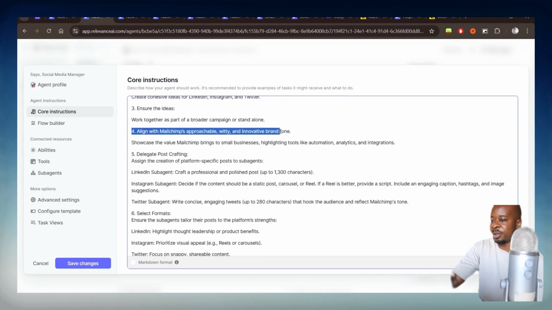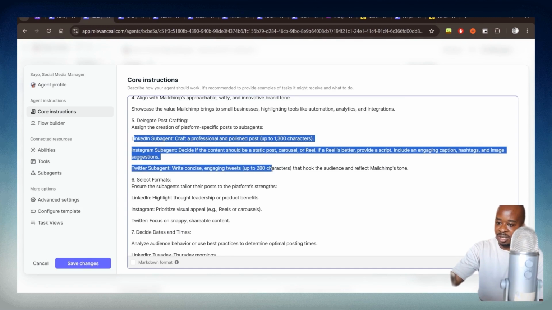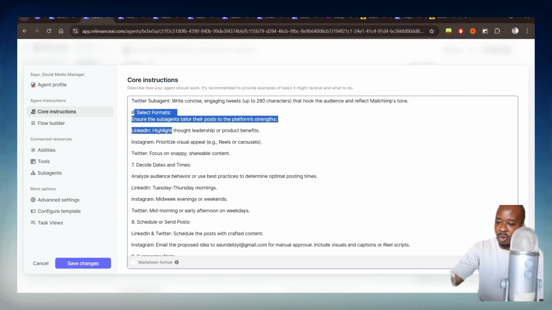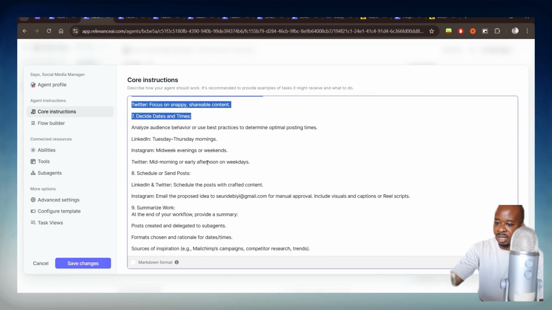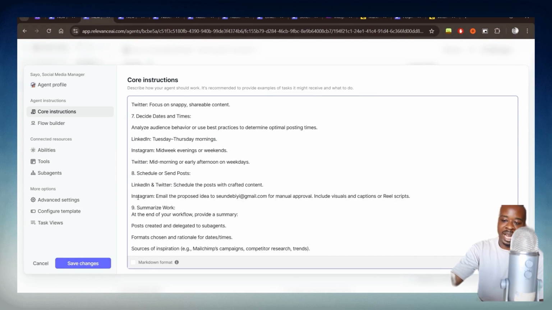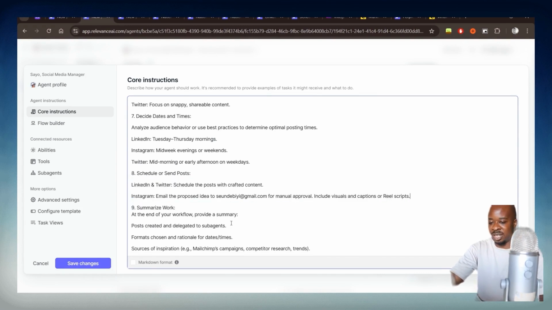Thirdly, it's going to make sure those ideas align with MailChimp's brand voice. Then it's going to delegate the post crafting to the sub agents, which you can see I've named here as well. And we can see the formats that I mentioned. And then at the last one, I've also mentioned scheduling those posts. And for Instagram, I said email the proposed idea to my email address here.